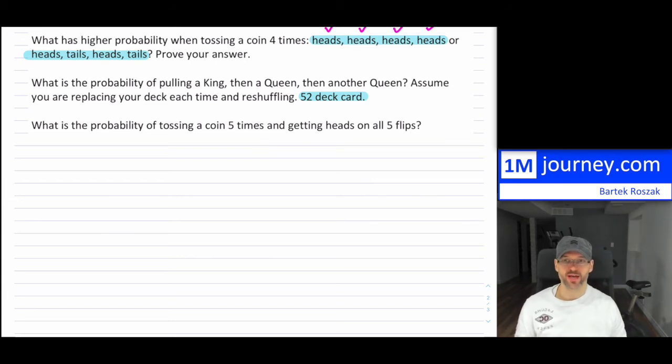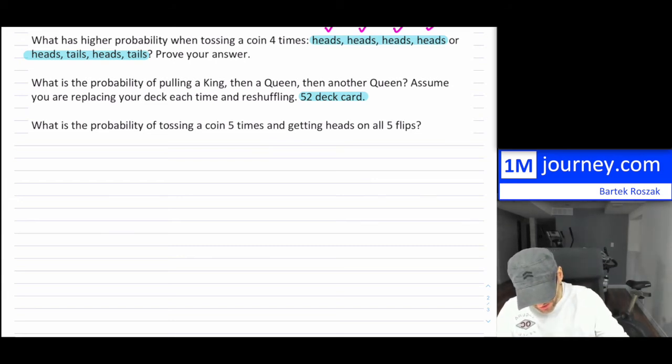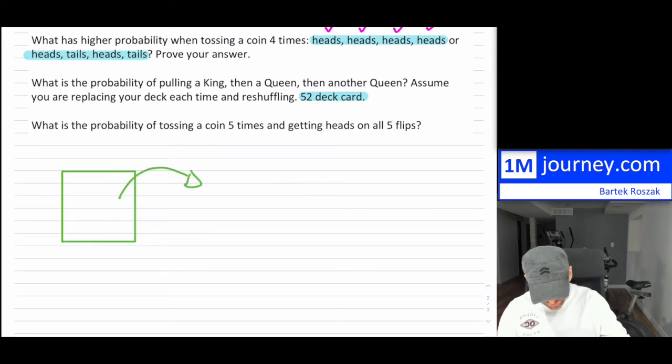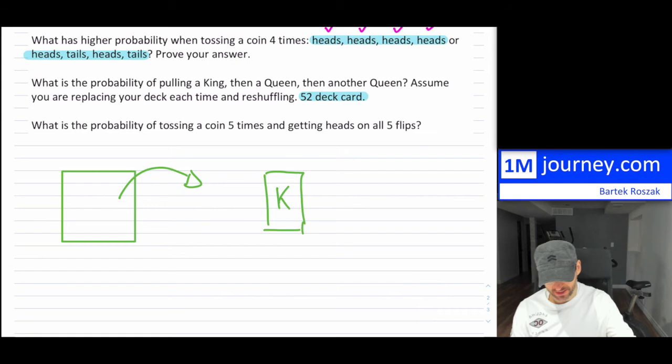Okay, so that's what we have. So here, if we have a deck of cards, let's say this is my deck of cards, and now I'm going to be pulling a card. So I have one card that I'm going to take out of here. And the first card, I want to see if it's going to be a king. So what's the probability of pulling a king?